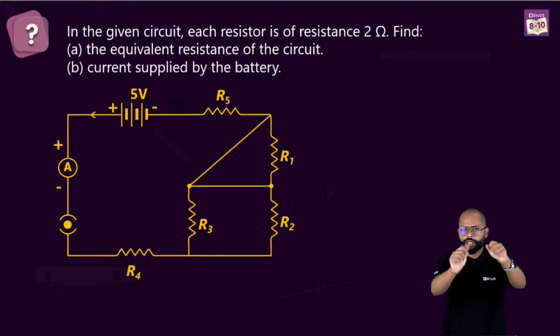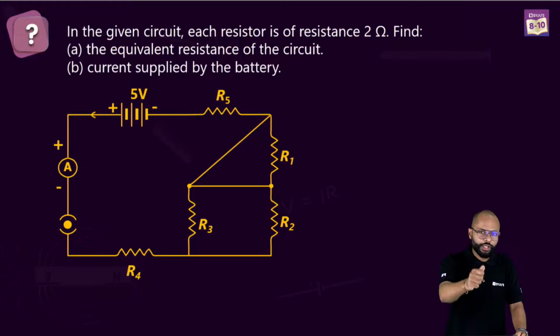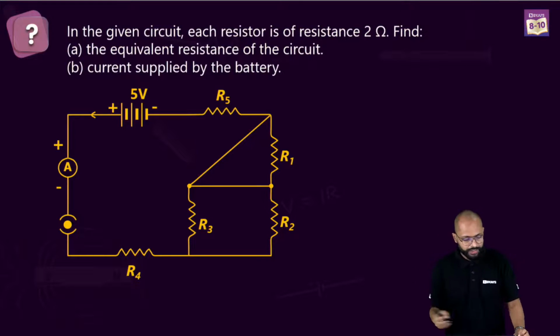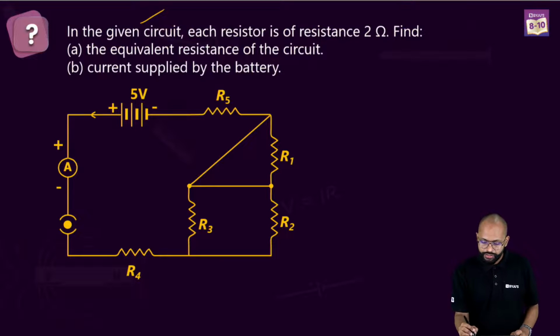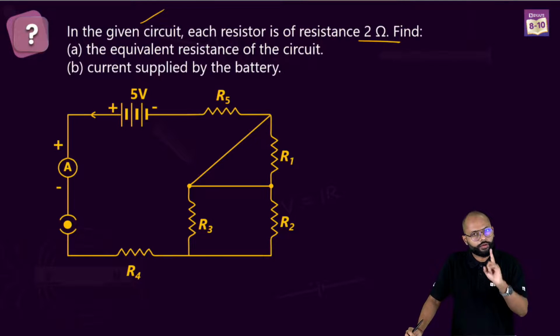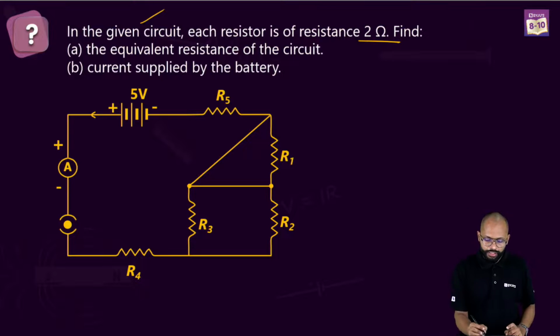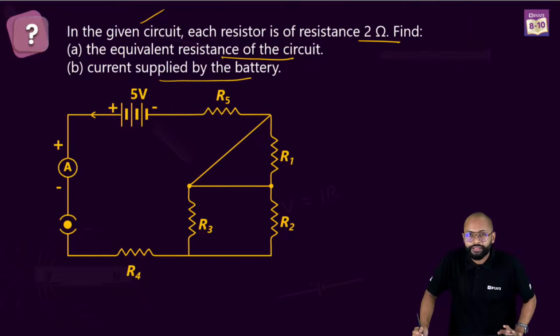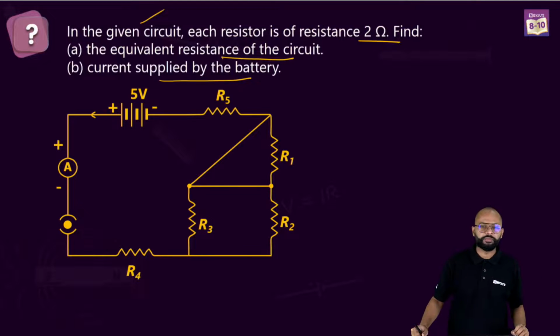Come on guys, this is the question. It's a good question. Come on, give me correct answer very quickly and we'll switch to Menti. In the given circuit, each resistor is of resistance 2 ohm. Alright, fine. You have to find the equivalent resistance of the circuit, and find the current supplied by the battery. The total current supplied by the battery.